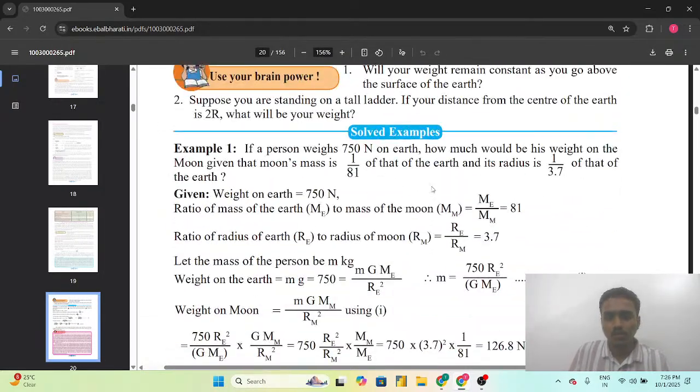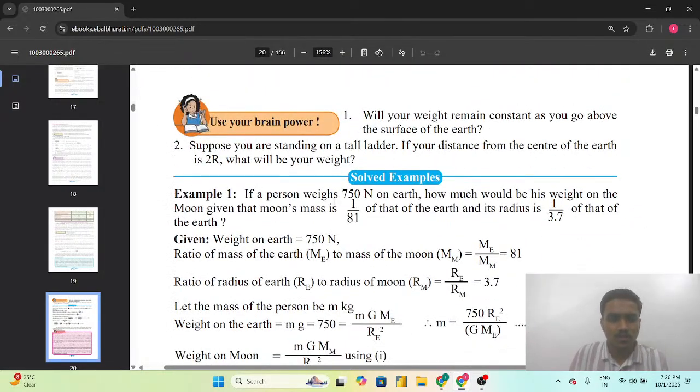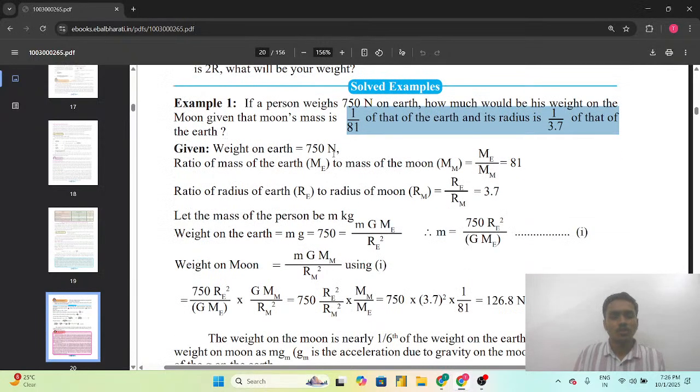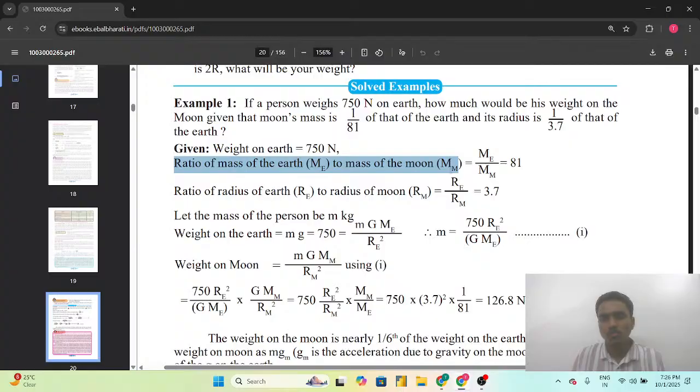So here we will see that if a person weighs 750 Newton on the earth, how much would his weight be on the moon, given that the moon's mass is 1 upon 81 of that of the earth, and its radius is 1 upon 3.7 of that of the earth. Weight on the earth is 750 Newton. Ratio of the mass of the earth to the mass of the moon.